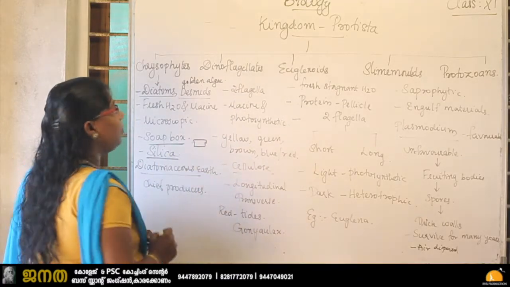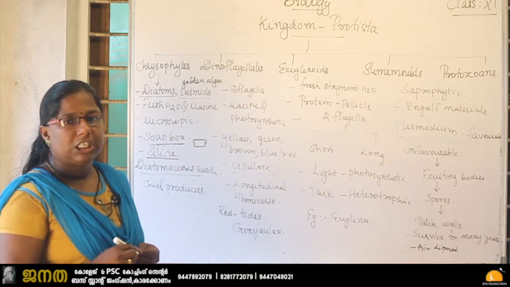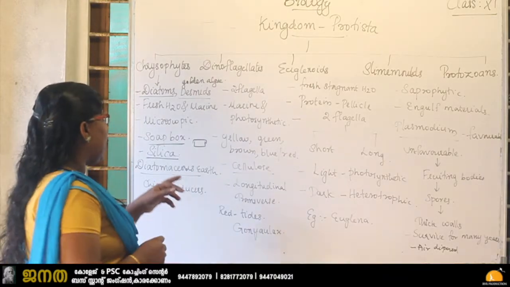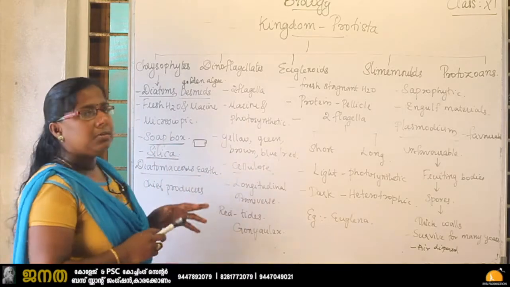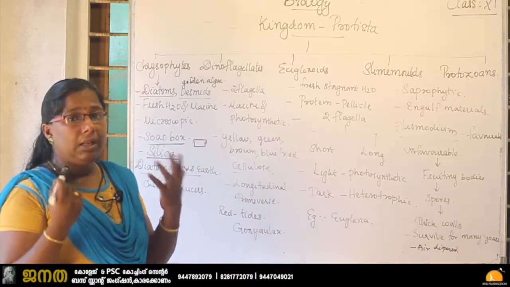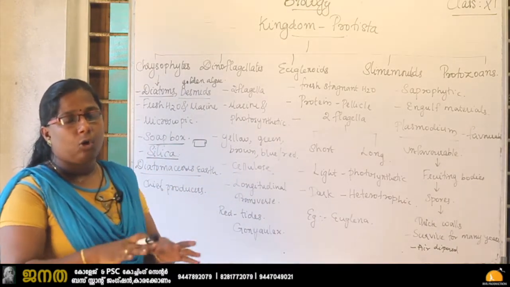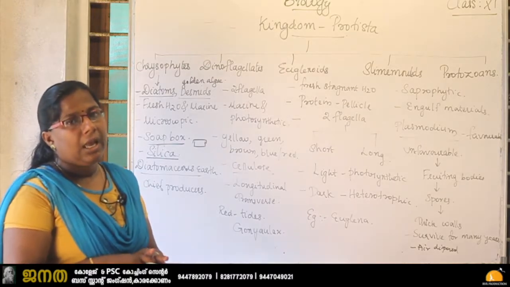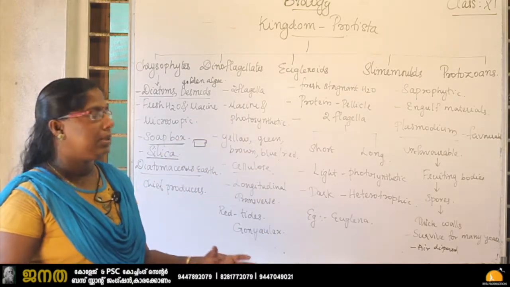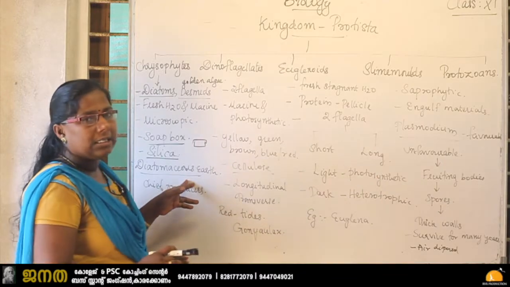The cell wall of diatoms has deposition of silica, and when the diatoms die, after billions of years, they get accumulated at the base of the sea and that becomes a rocky substance, and that is called diatomaceous earth.